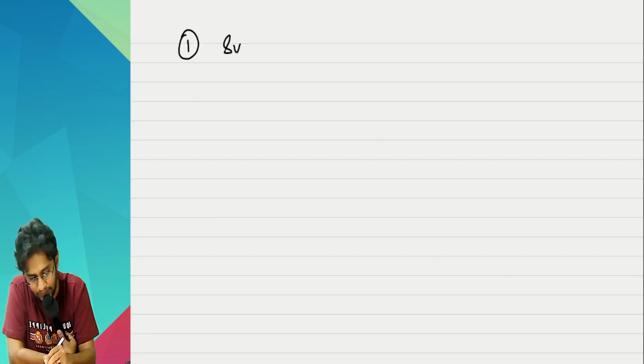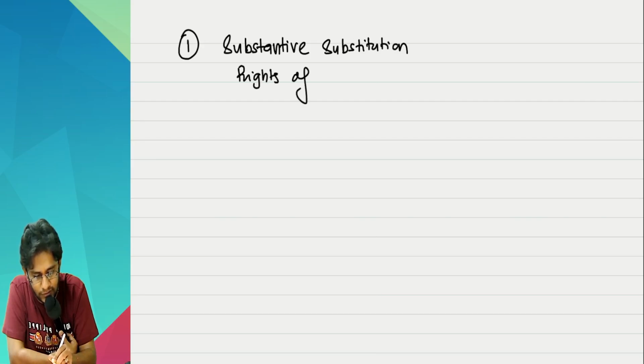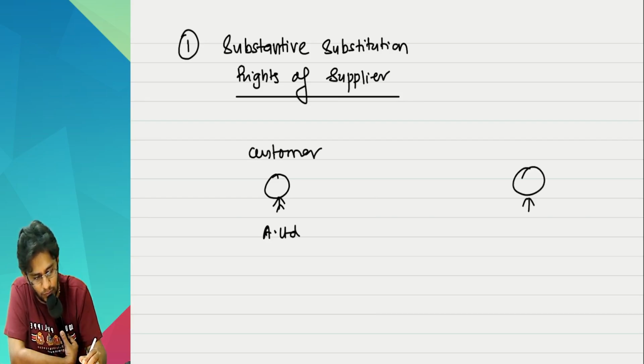The first aspect is very easy and a very common sense point. Substantive substitution rights of the supplier. Suppose, sir, A Limited is a customer. This fellow is a supplier.